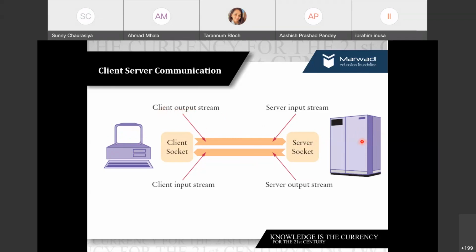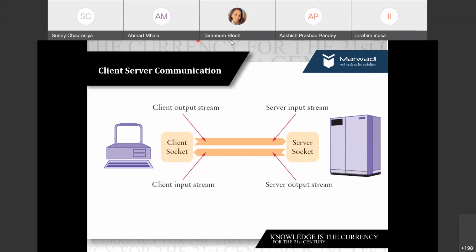Through the network, it will reach the server. The server has to generate the output, but it is accepting the input coming from the client. So the server will read from the input stream, process it, and generate the response. Now you have the answer, because the calculation happened on the server side. So what will the server do? The server will write that output to its output stream, right? Through the network, it will be given to the client. The client socket will read that input stream, and ultimately the job is done.